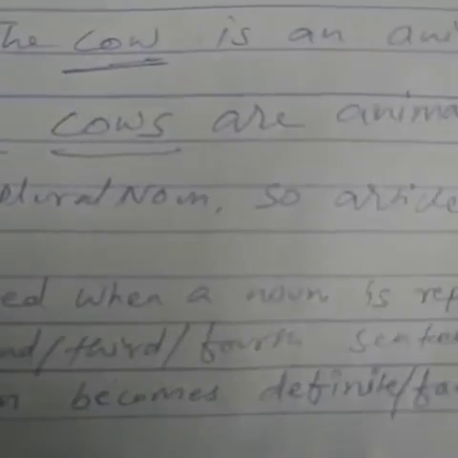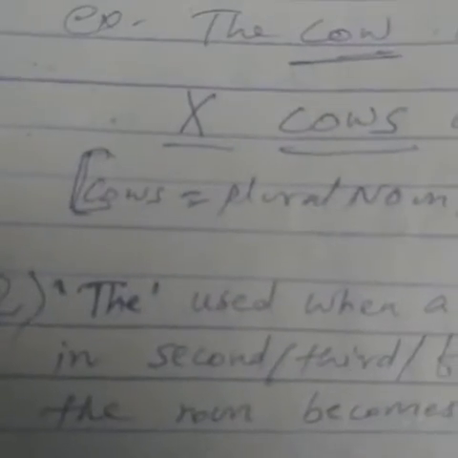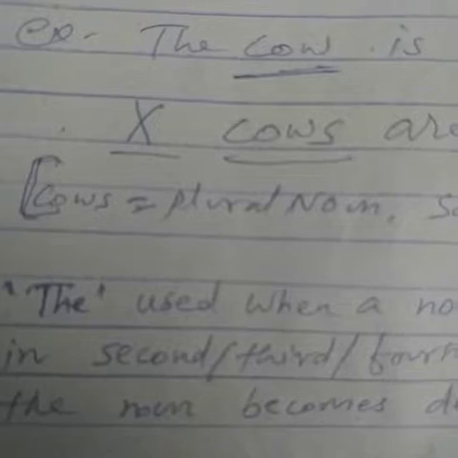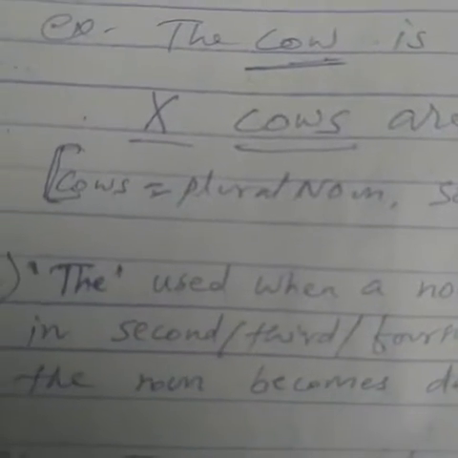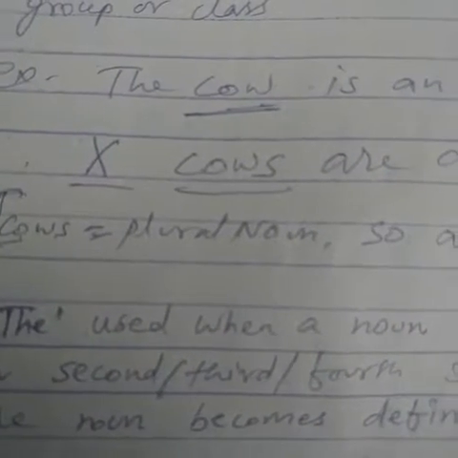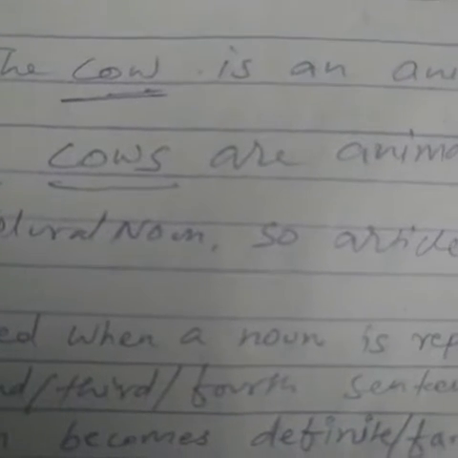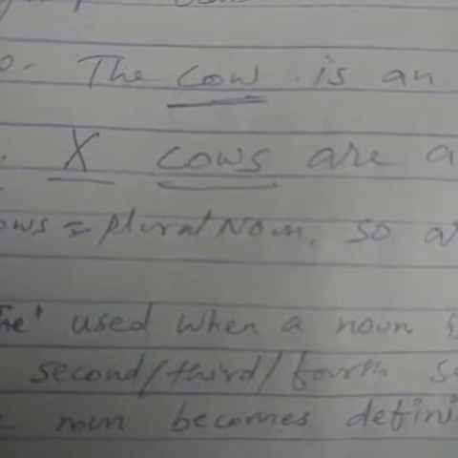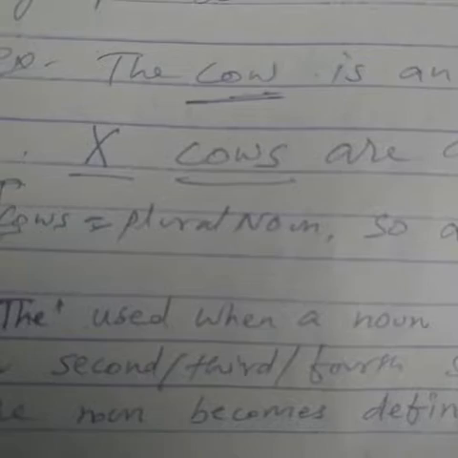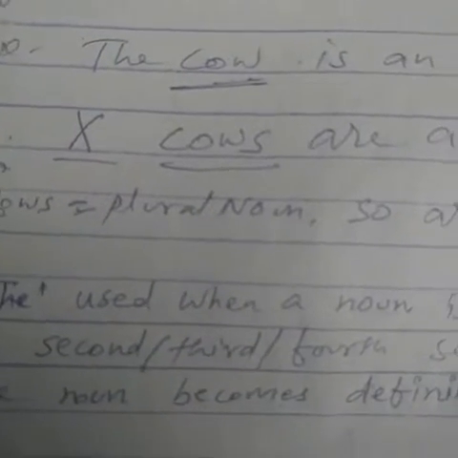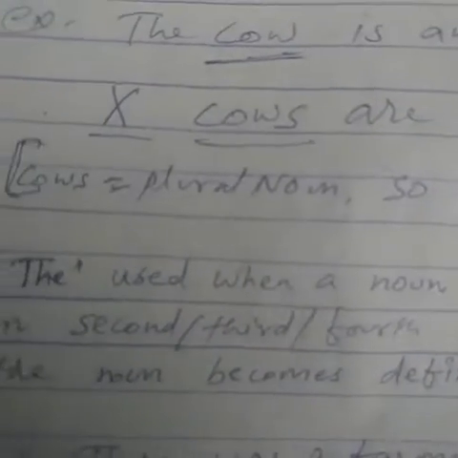But when we write cows are animals, then the article the is not used, because it is plural. Article the will be used only with a singular noun which denotes a whole group or class.